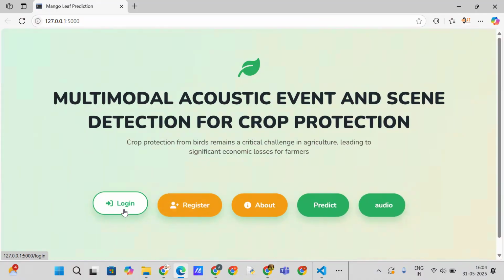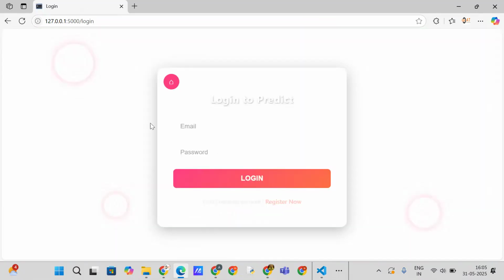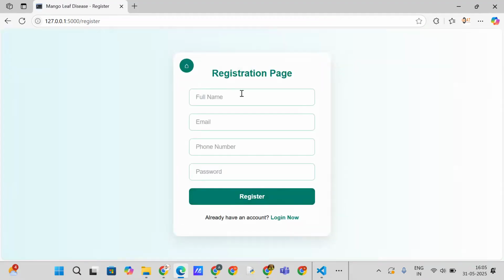Here you can log in if you are already registered. Here you can enter registration. This is the registration page. Here you can enter the name, email, phone number, and password.